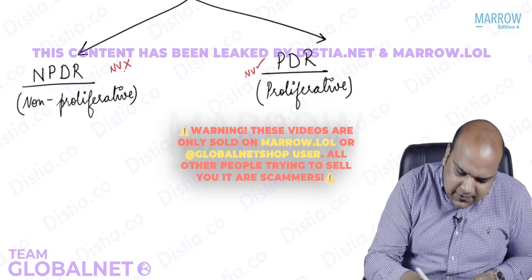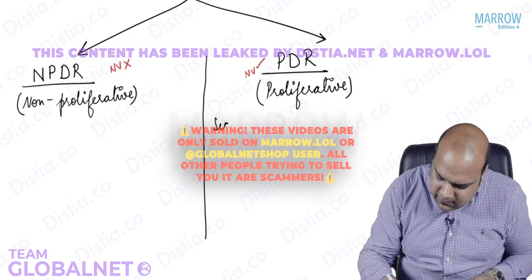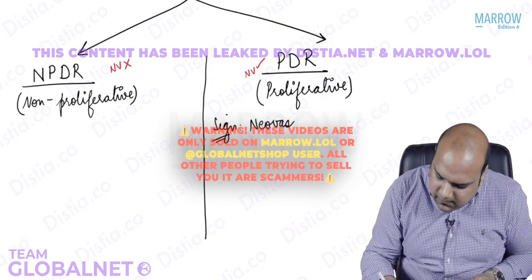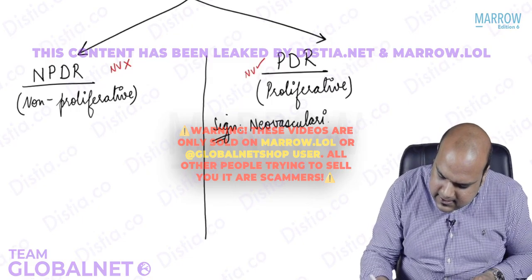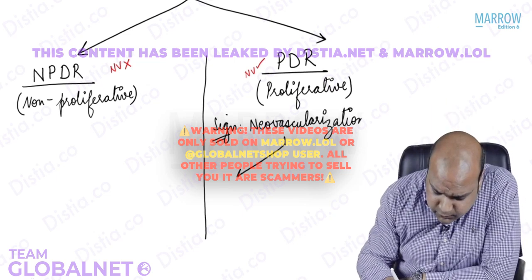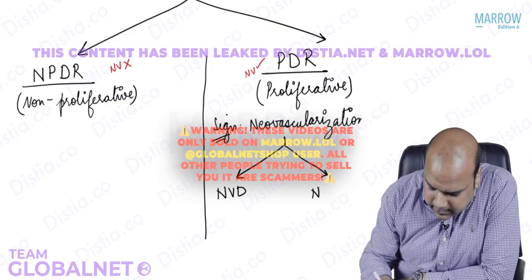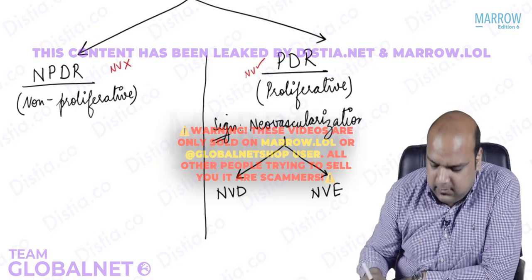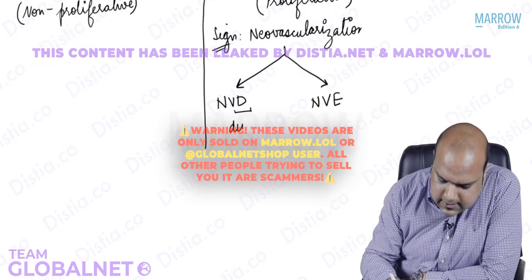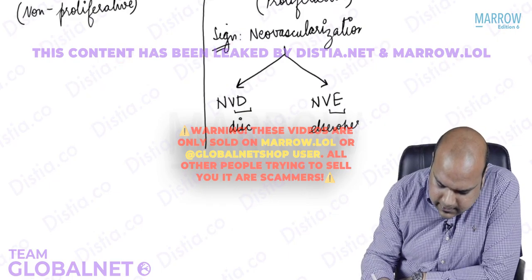So let us first see the sign of PDR. We already understand the sign of PDR is neovascularization. This can be of two types: NVD and NVE. NV is neovascularization, D for disc, E for elsewhere.